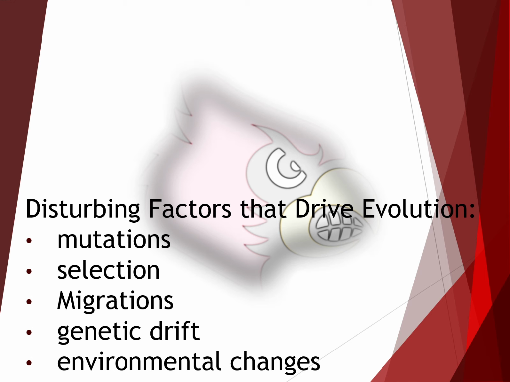Evolution is the change in a population's gene pool over time. Therefore, the population is considered the unit of evolution. The Hardy-Weinberg equilibrium is a principle that can be used as a baseline against which changes in allele frequency among a population can be measured. The principle states that in the absence of disturbing factors, different genotype frequencies in a population will reach an equilibrium and will remain stable over several generations.